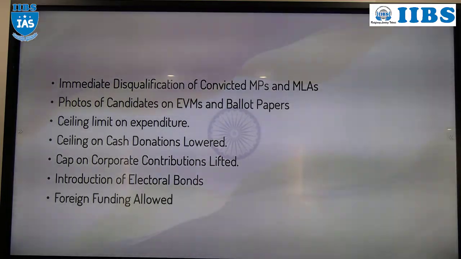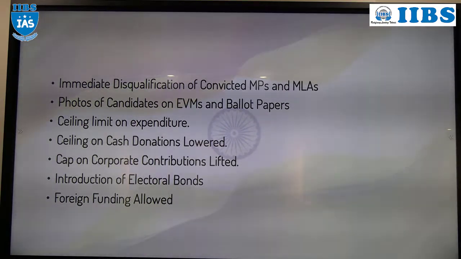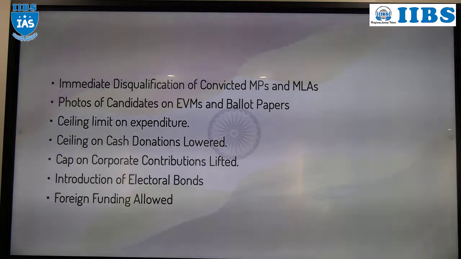That means a candidate contesting the MP election can incur expenditure up to 77 lakh. If he incurs more than 77, what will happen? Nothing will happen. You need to inform the ECI, that's all. But the limit is there, 77 lakh.